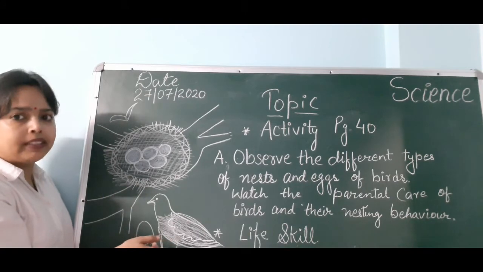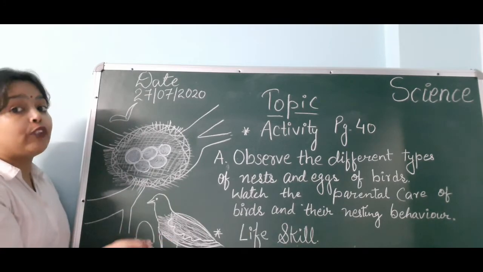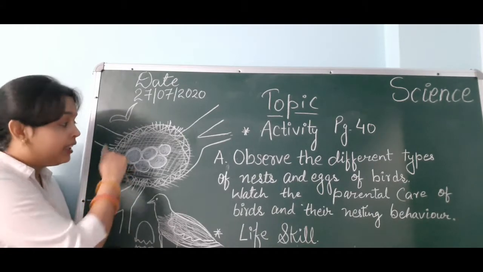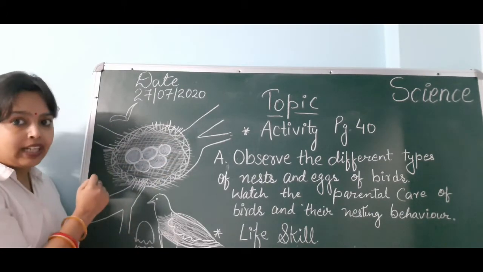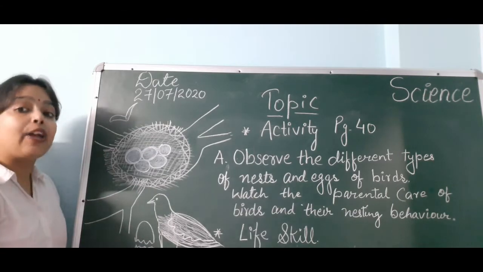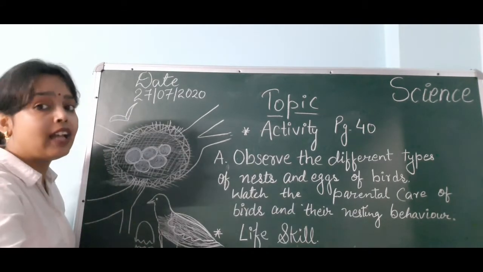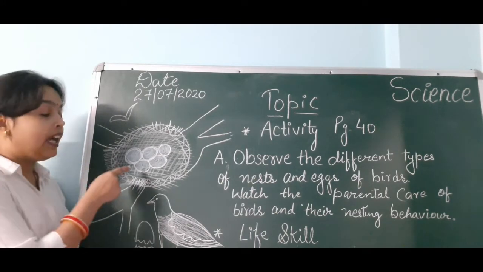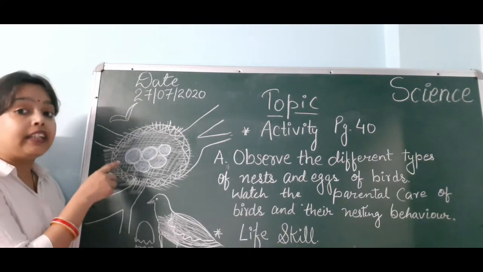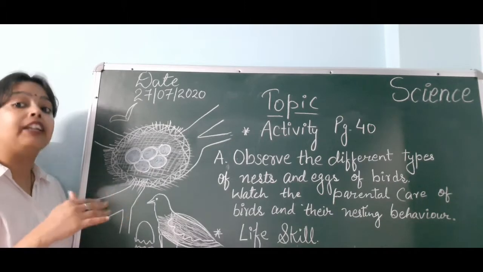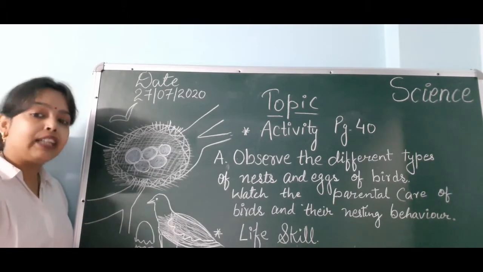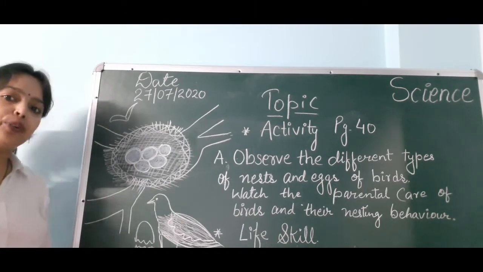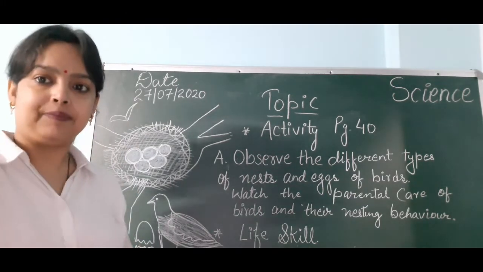There are so many birds present on our earth, and we are going to watch birds, their eggs and their nests. That is very interesting. I hope you will like it very much, because they are different in features, shape and size. So let's start this session.